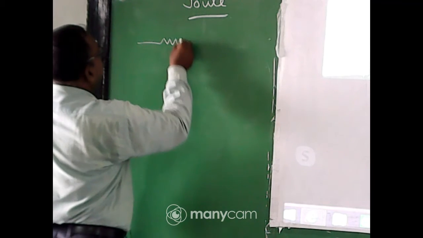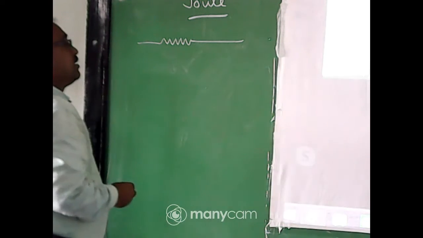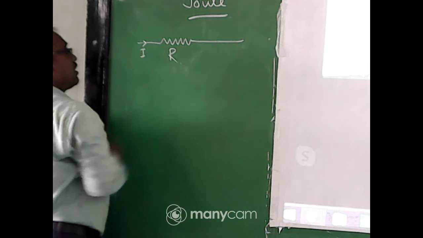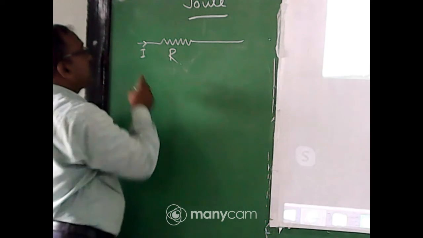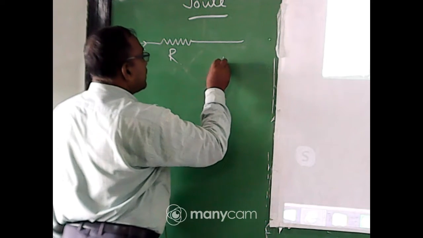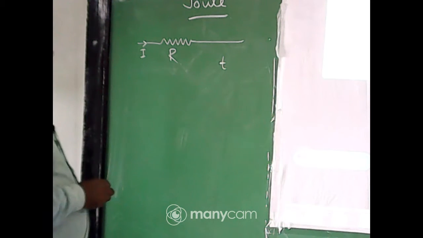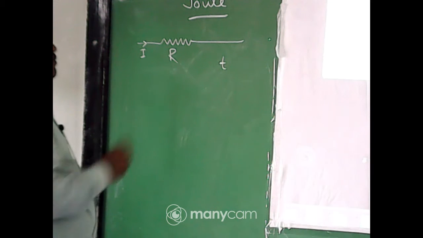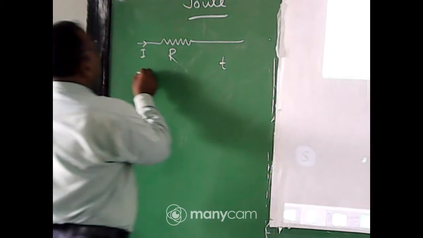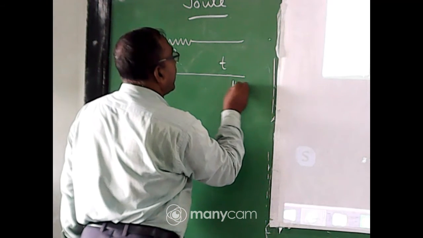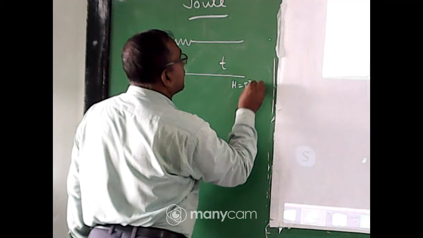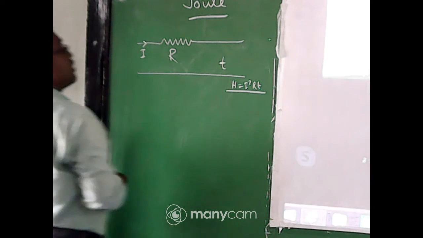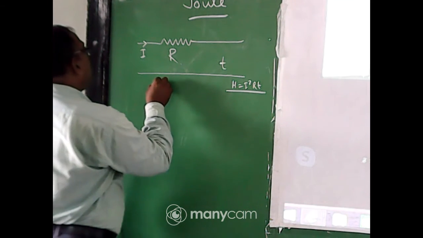If you consider a resistor whose resistance is R, and the current passing through the resistor, means conductor, is I, and the time for which current passes through the conductor is T. So you can prove it, H equal to I square RT. How can we derive it? You first know it from the Joule